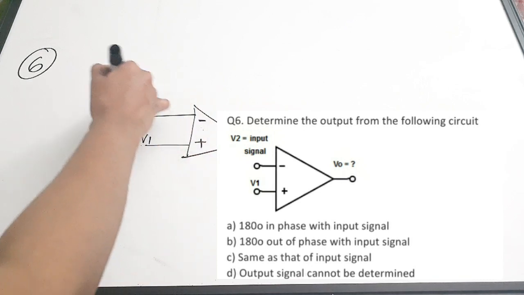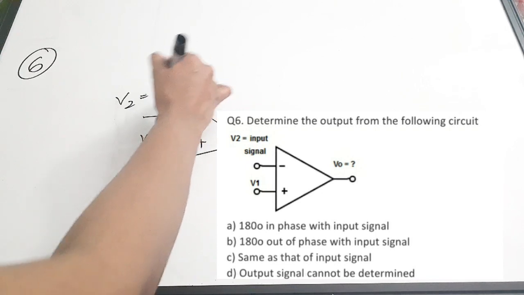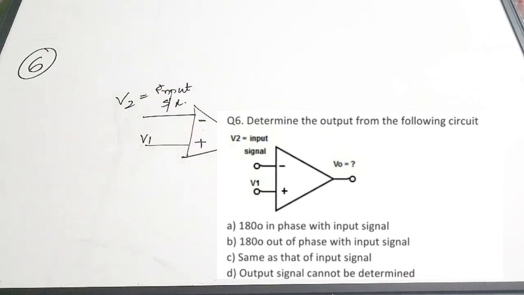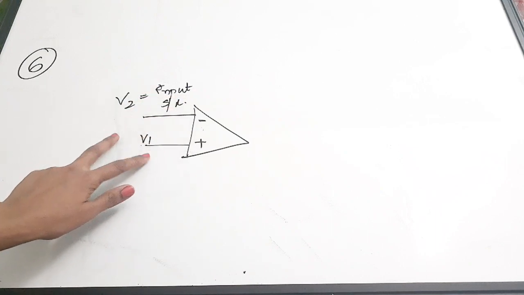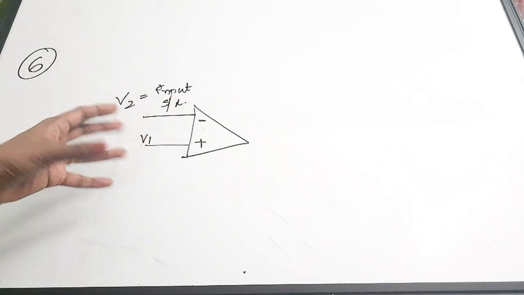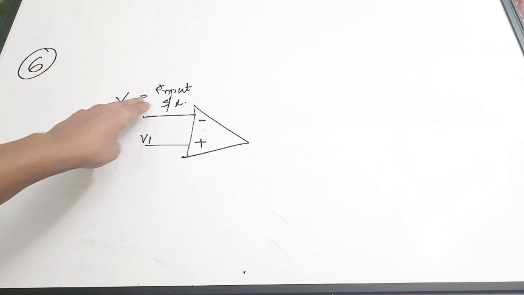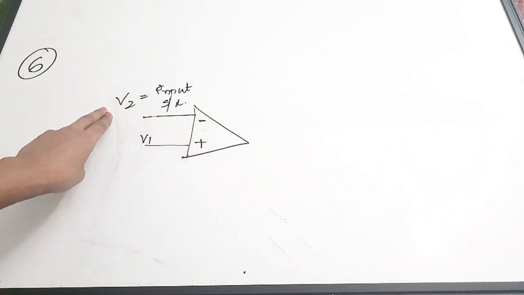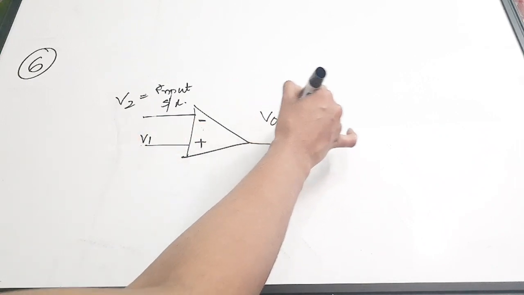There is V2, and to the V2 you are going to connect your input signal. So V2 is the input signal, and also the value of V1 is not given, so we cannot really assume about any voltages being connected to that. It is given that an input signal is connected to the inverting terminal, that is V2. Now V out is equal to dash.